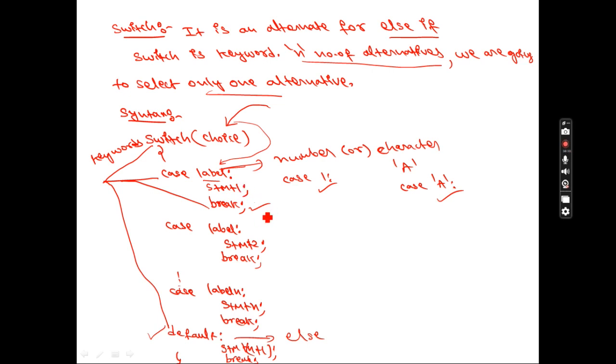Suppose I'll explain the same concept with a program, so you'll get clarity now. I'm taking one example program based on the switch. Please understand. Once you understand this program, you'll get clarity. Suppose I'm writing #include <stdio.h>, next #include <conio.h>. Now I want to write the main program, void main.